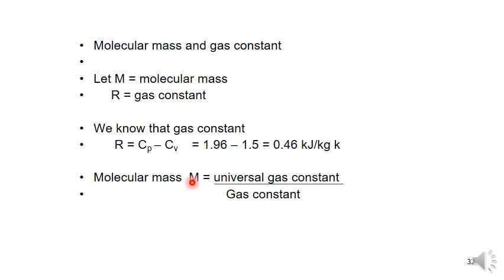Next, we know that the molecular mass m is equal to the universal gas constant divided by the gas constant, because Ru is equal to the product of m and R. In this problem they asked only for the m value. So m is equal to Ru by R. Ru value 8.314, R value 0.46.